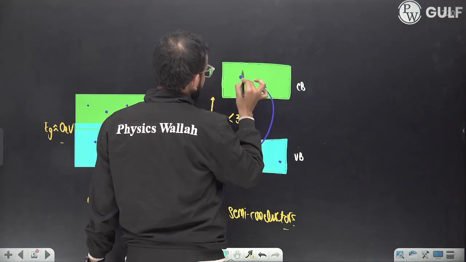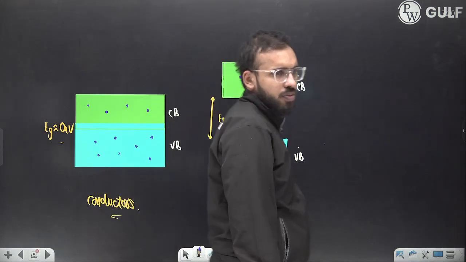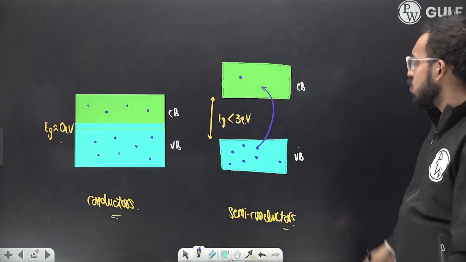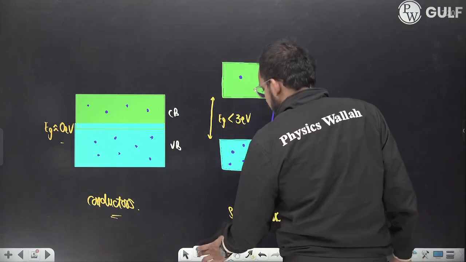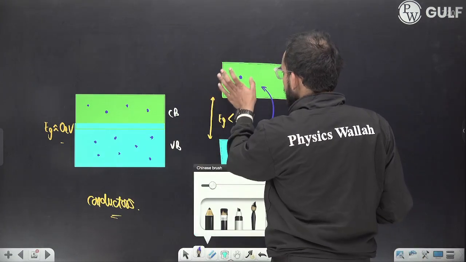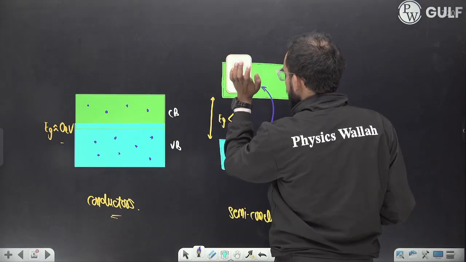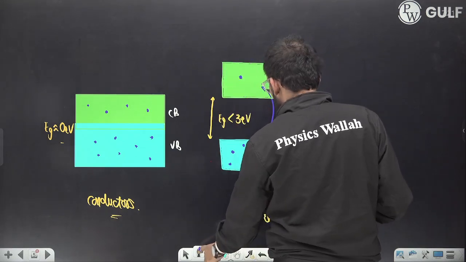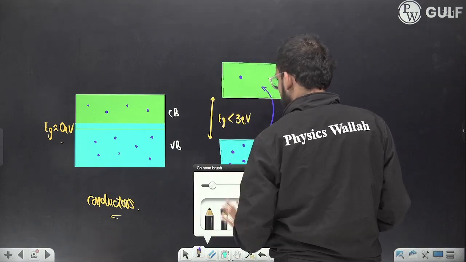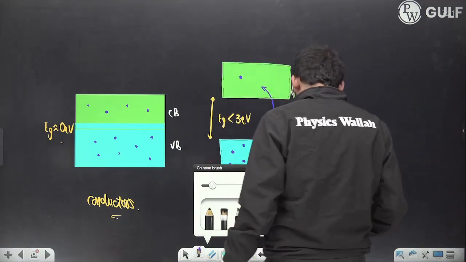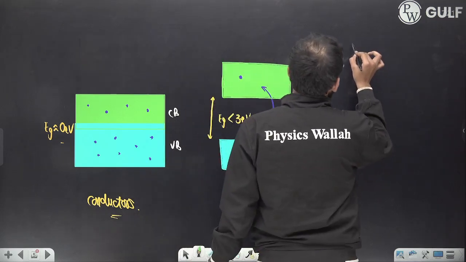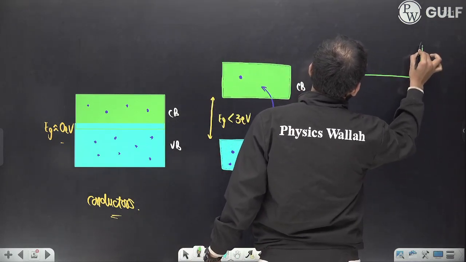So very few electrons are there in the conduction band at room temperature, you can say. At absolute 0 temperature, that is 0 Kelvin, this is completely filled, even this is not there, right? At room temperature, it is partially filled, you can say. Okay, now let us talk about the last but not the least, the insulators.